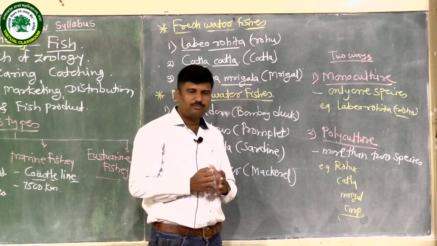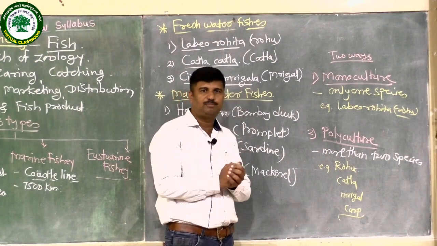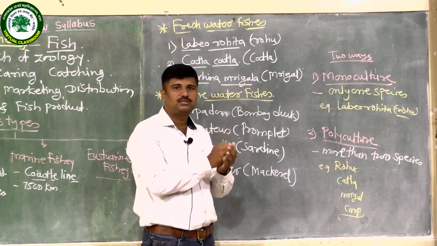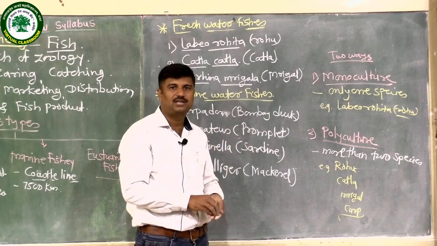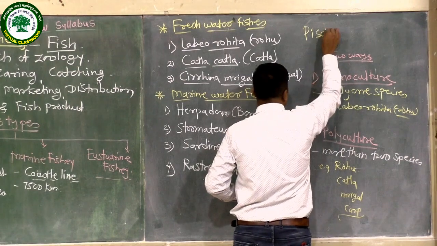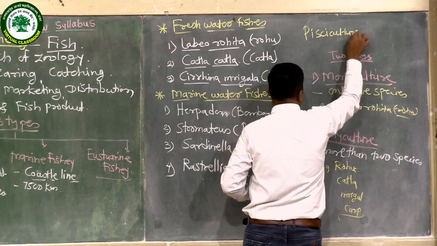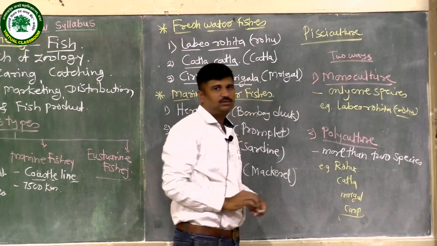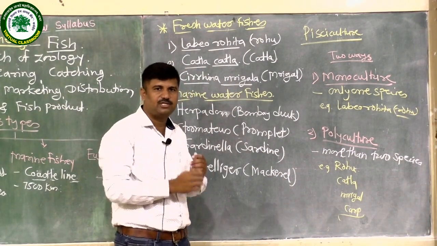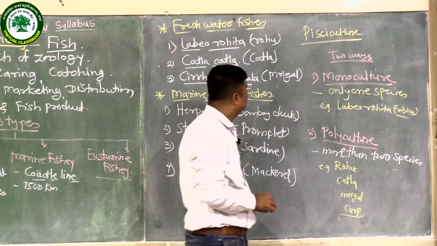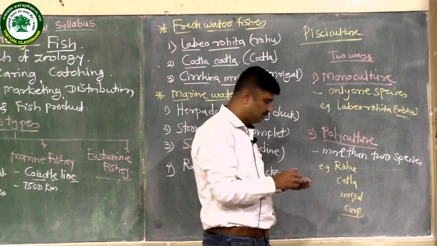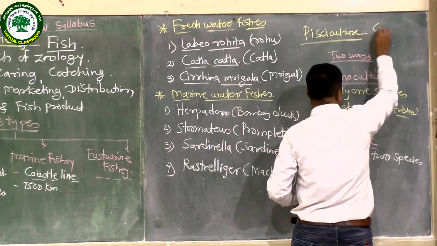Nearly all countries depend on these fisheries, which are also known as pisciculture. The rearing of fishes, the culturing of fishes, is known as pisciculture. We can use pisciculture because fish belong to the class